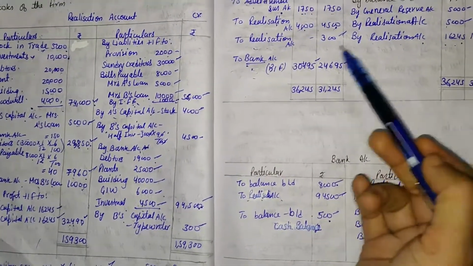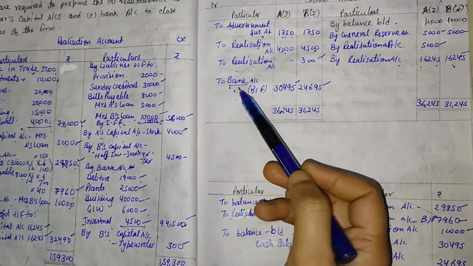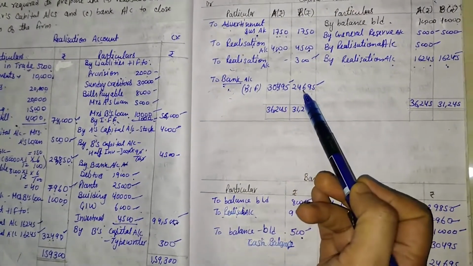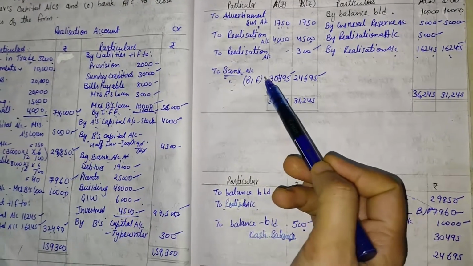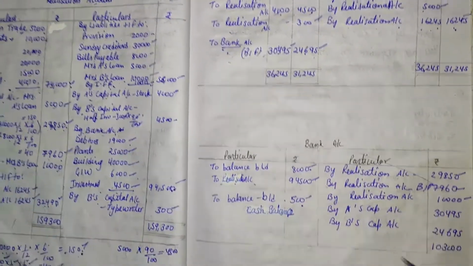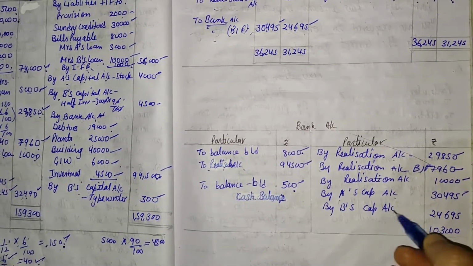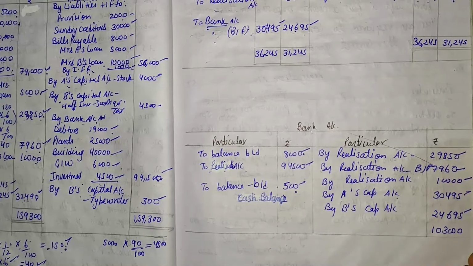Then we will have to check the capital account. Is any bank balance given in the capital account? Yes, two accounts are given, that is A's capital and B's capital. They come on the debit side, so they should be transferred to the credit side. So here it is, by A's capital account, that is 30,495, and by B's capital account, that is 24,695.